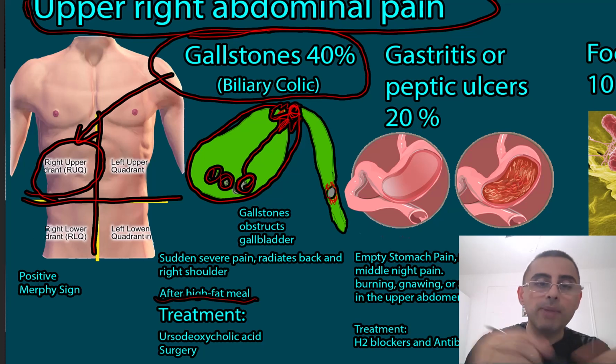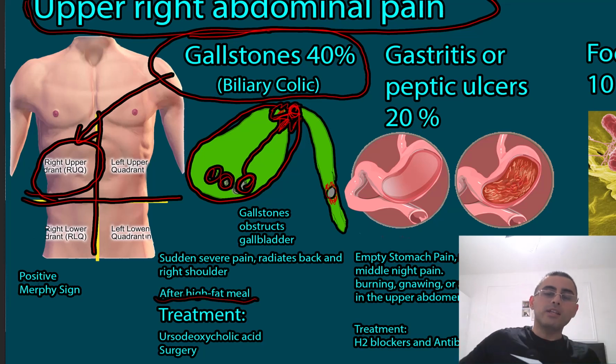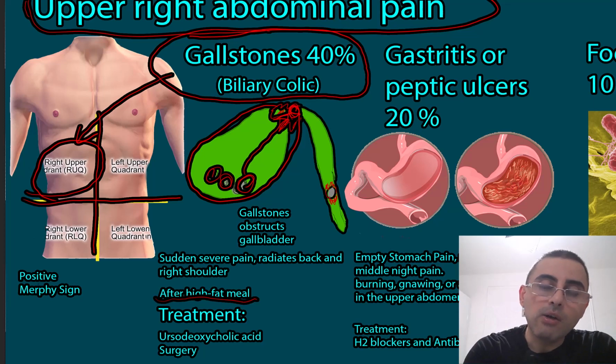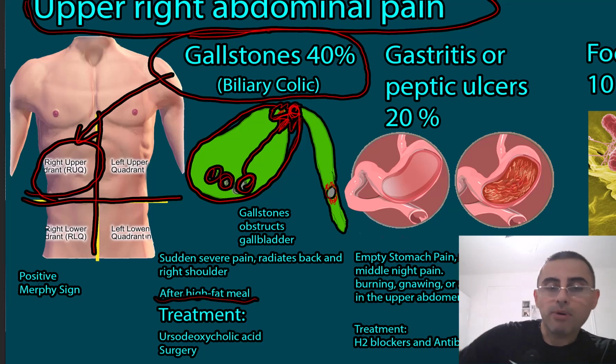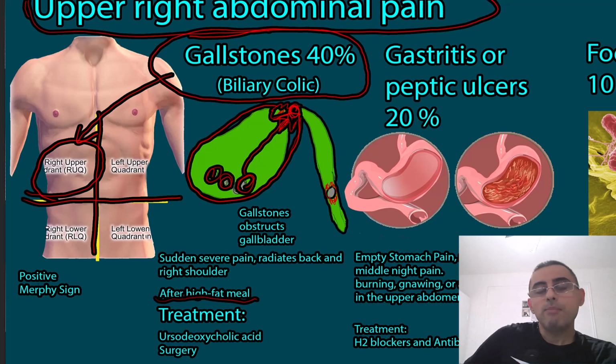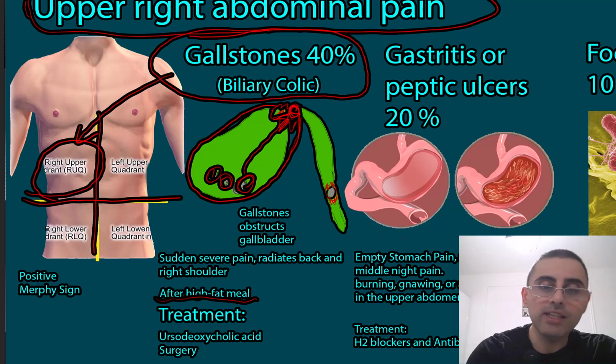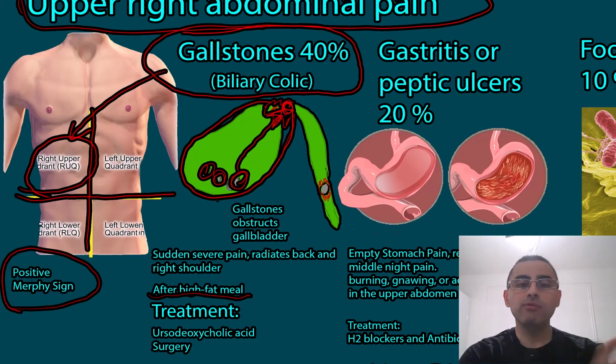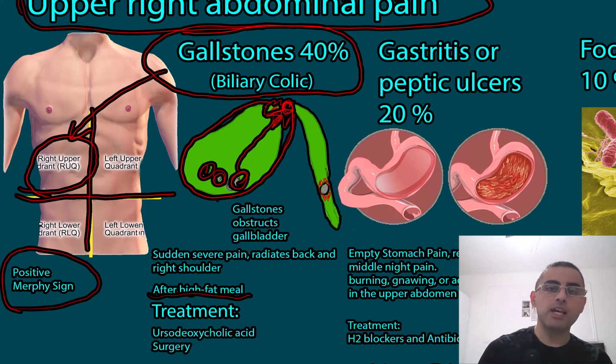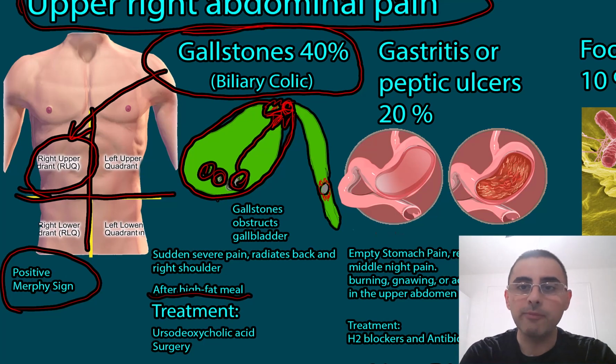So pain increases when the doctor palpates the gallbladder or liver location and presses the abdomen, and when the person inhales, this pain increases. That's Murphy sign, positive Murphy sign. A positive Murphy sign confirms gallstones or biliary colic.